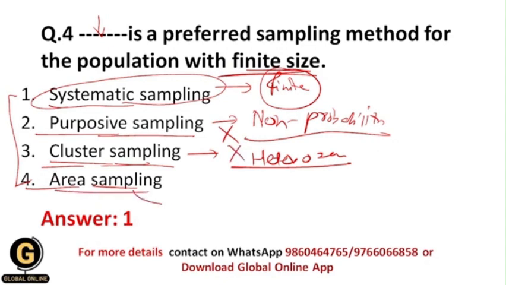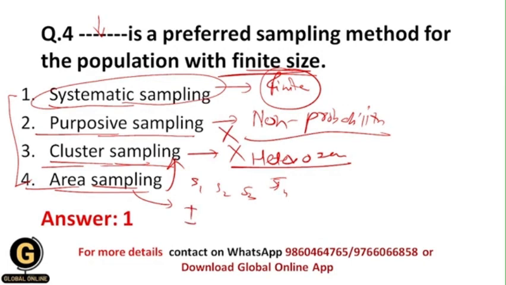Area sampling is again a subtype of cluster sampling only. As I have told you earlier, within cluster sampling we divide the target population into subgroups like S1, S2, S3, and we randomly select these subgroups. Here these subgroups are basically the areas, I mean to say geographical areas.